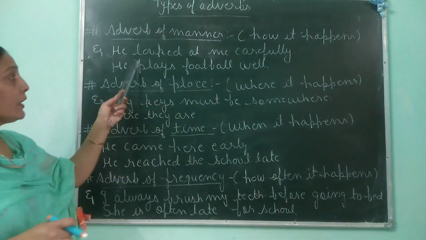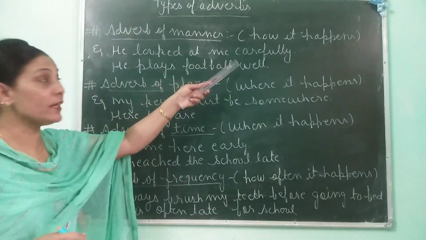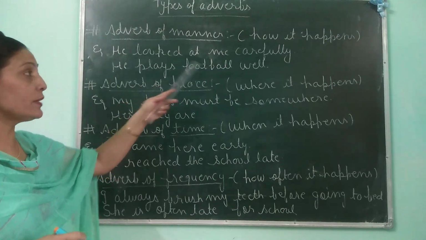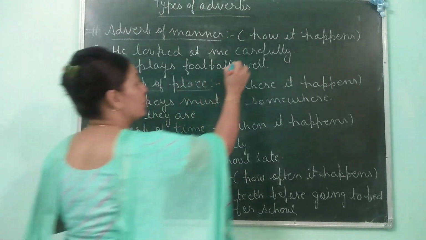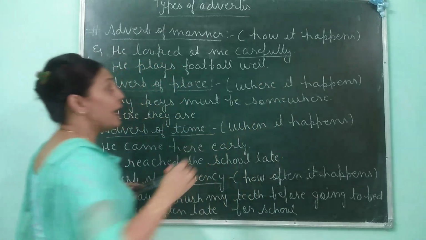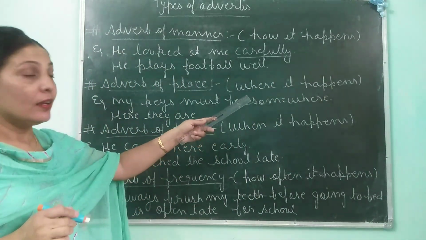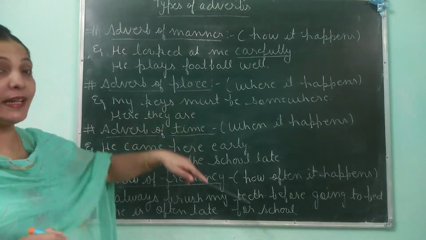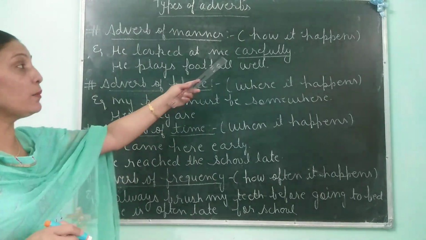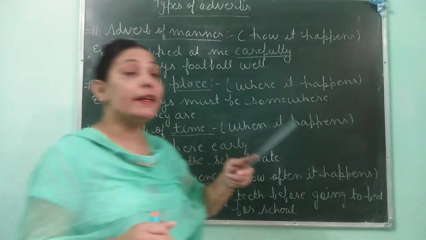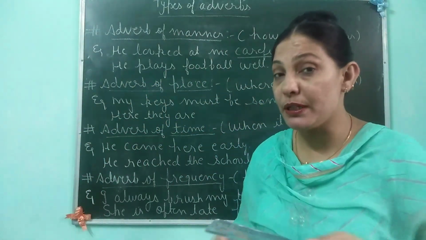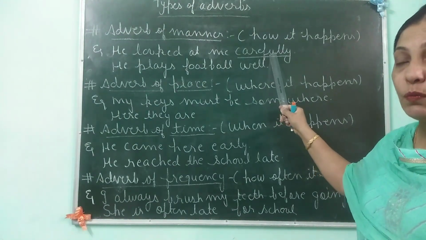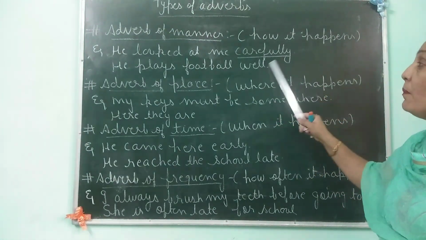For example, he looked at me carefully. Which word is the adverb over here? Yes, carefully. Carefully is an adverb of manner. Now, how can you identify that this is an adverb of manner? Read the sentence once again. He looked at me. How? How does he look at me? The answer is given by this adverb carefully. So this is an adverb of manner.